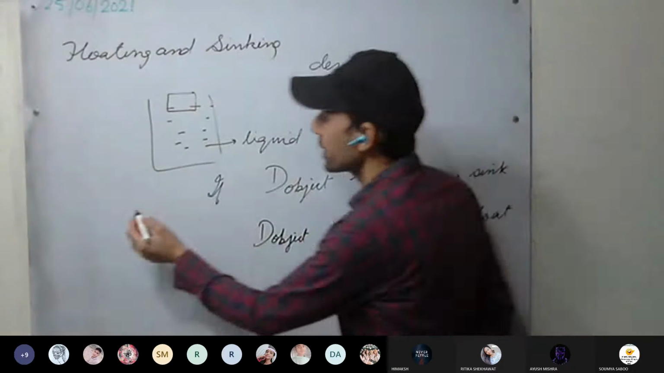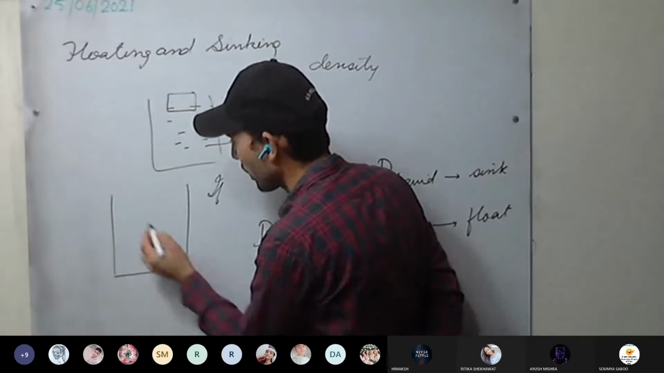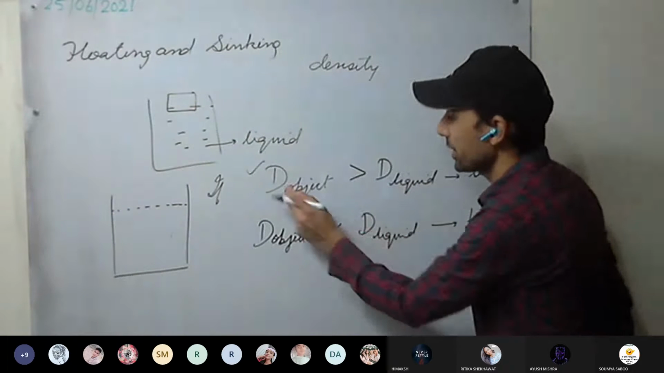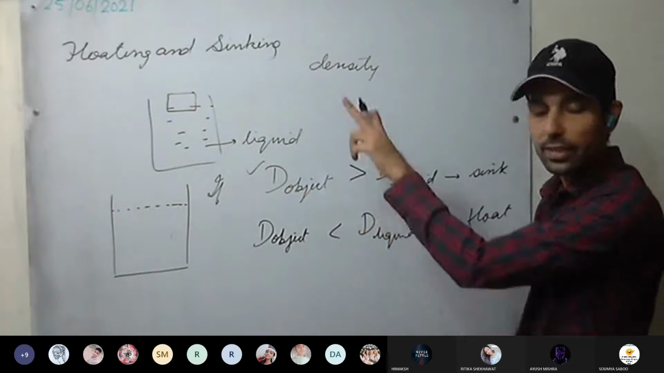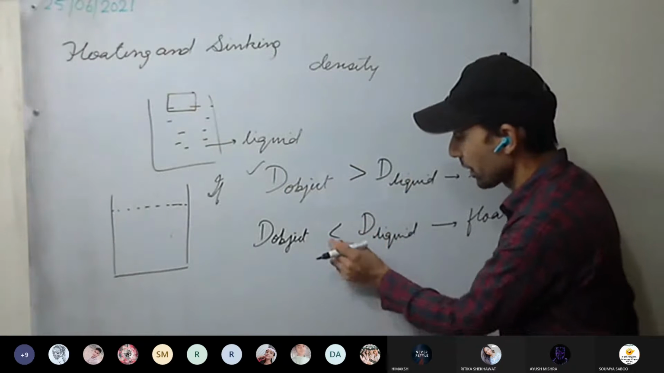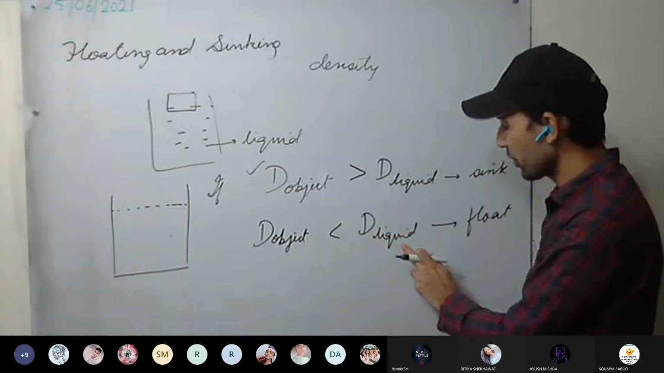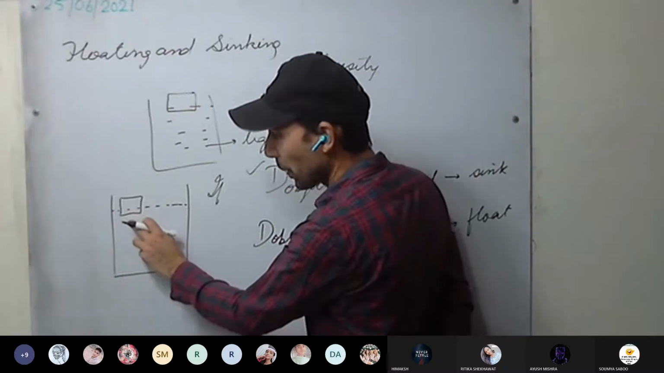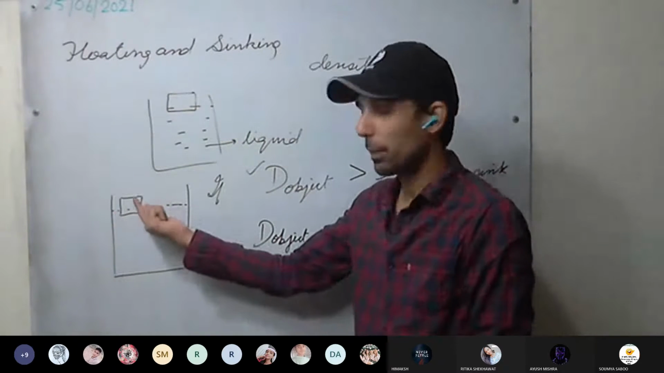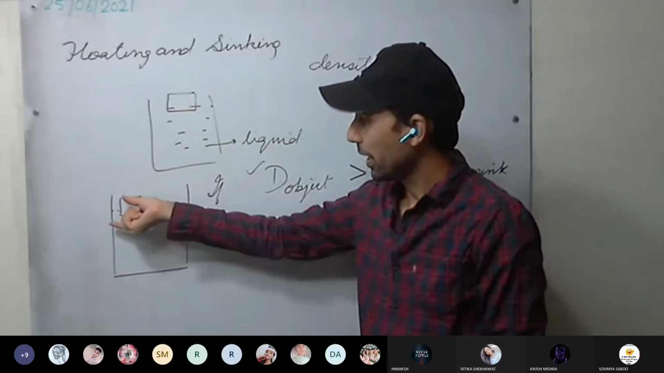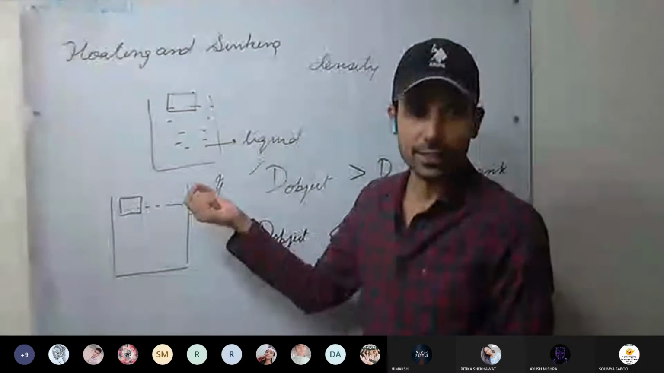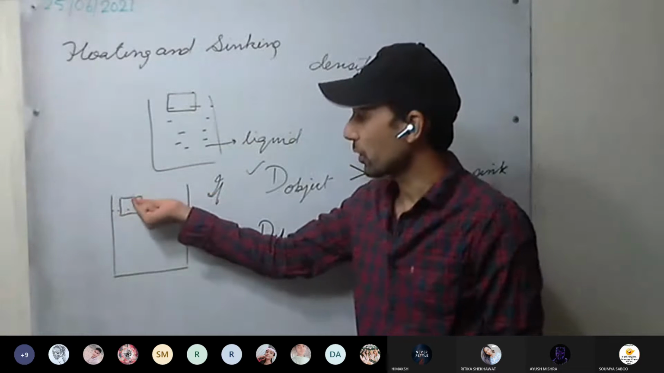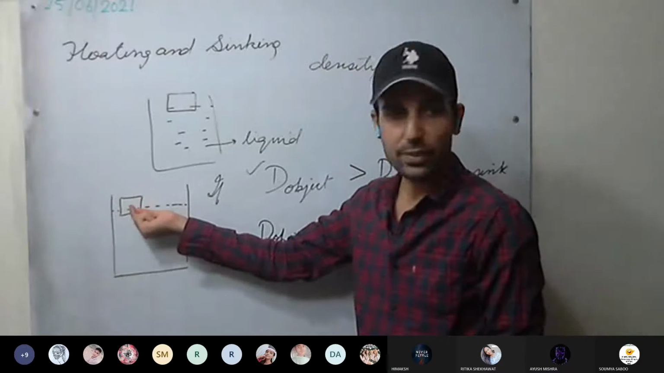So see here, one example I give you. This thing is clear. When the density of the object is more than the density of the liquid, it will sink. Now when the density of the object is less than the density of the liquid, it will float on water. So it can float with some part submerged in water and some part above the water. When an object floats, there are different cases, that is, some part of the object will be inside the water and some part above the surface of the water.